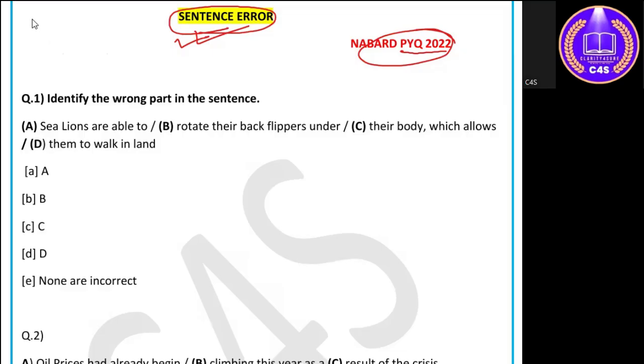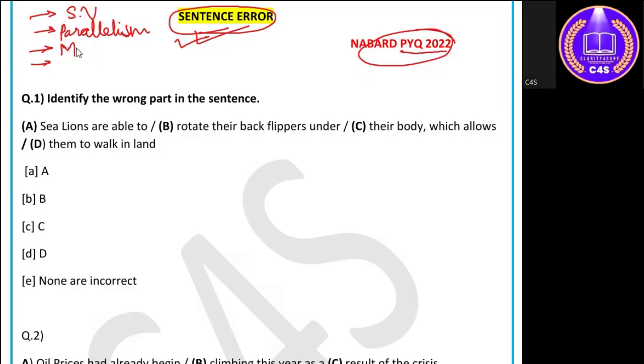Now, related to sentence error, what you need to remember is some major important points, the first being subject verb agreement. How the subject agrees with the verb, that you should know. There are many rules in this, and you need to focus on that topic. When the subject is in this way, what is the verb agreement? If the verb is in this way, what is the subject agreement? So these things should be considered. Another thing related to sentence error which you need to look out for is parallelism, whether the sentence is in the parallel form, and all of the verbs are in the same mode, in the same tone of the sentence.